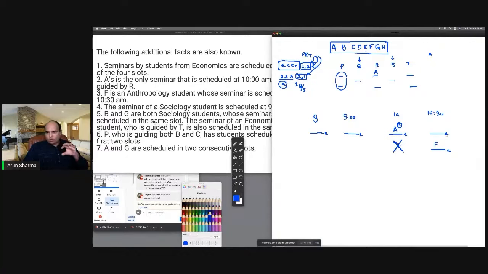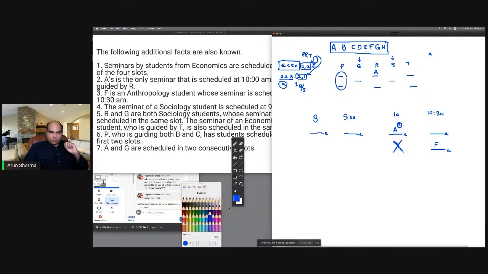And you also know that at 10:30 there are 2 seminars, one of economics and one of anthropology. So 3 seminars, and you have two more left to place in this picture, okay? And F is an anthropology student whose seminar is scheduled at 10:30 on.